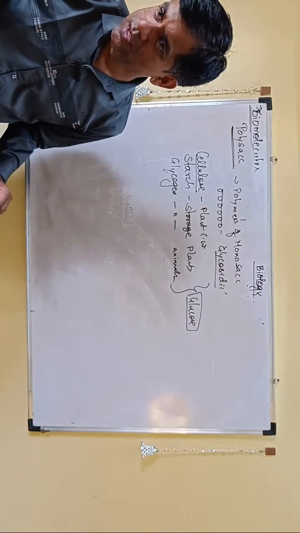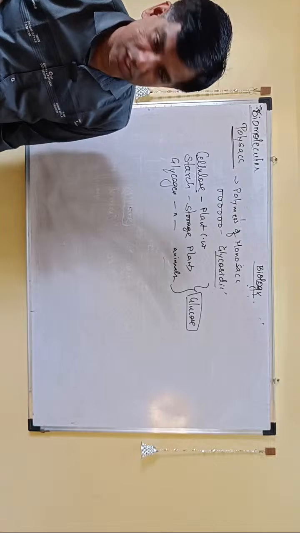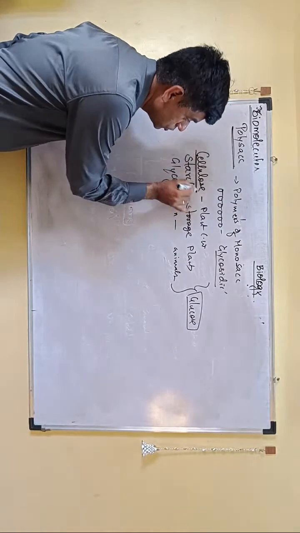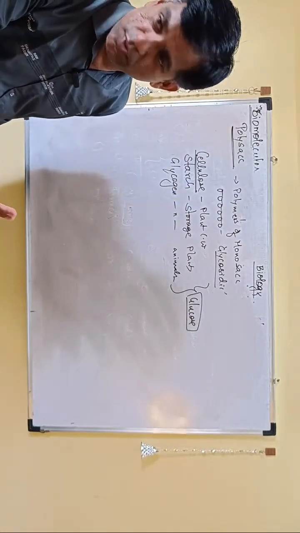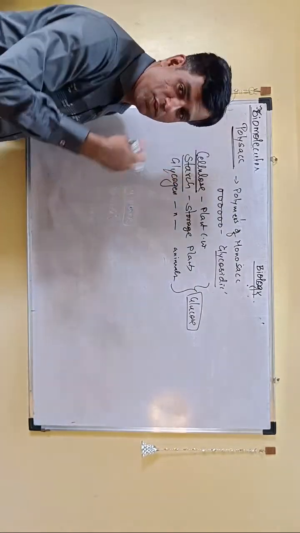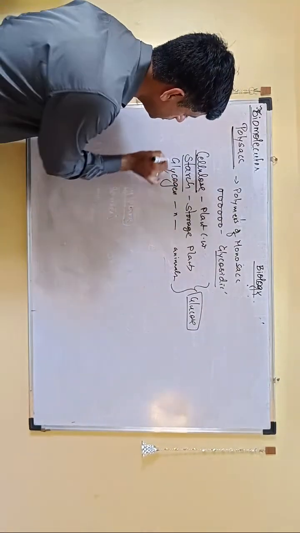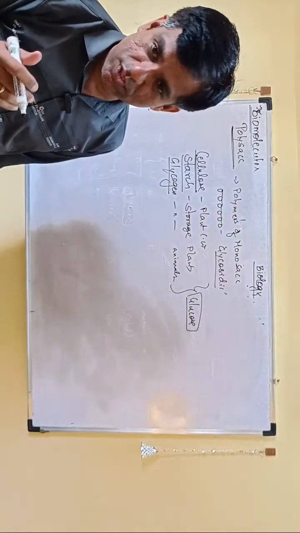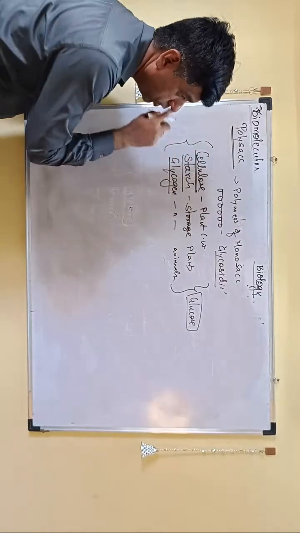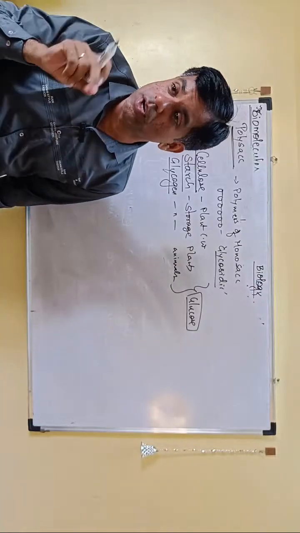Nothing is mentioned, but remember this much: when many glucose units are joined in one pattern, it forms cellulose. When many glucose units are joined in another pattern, they form starch. When many glucose units are joined in another pattern, they form what is called glycogen. So these are your polysaccharides.